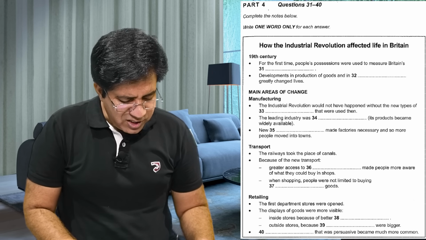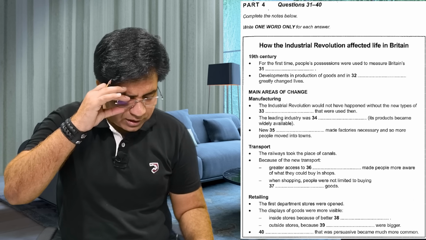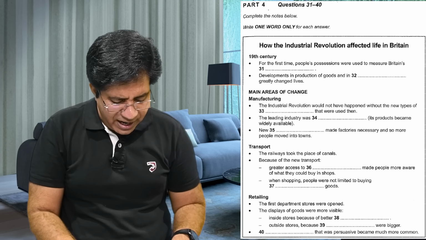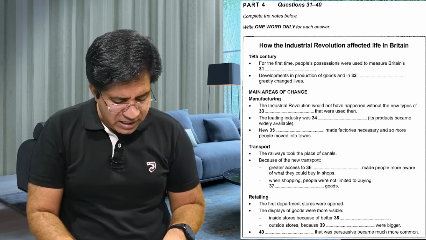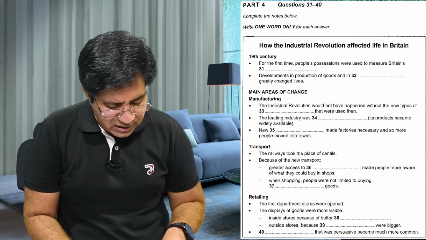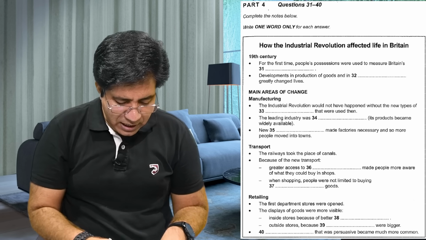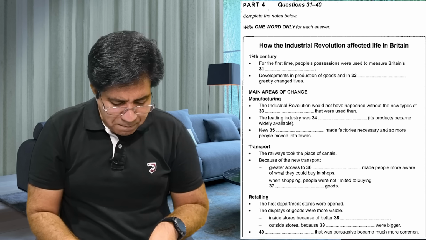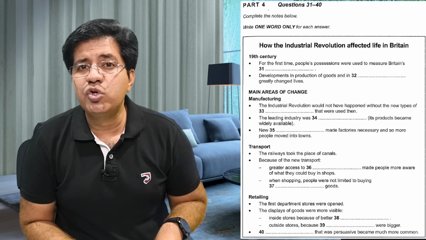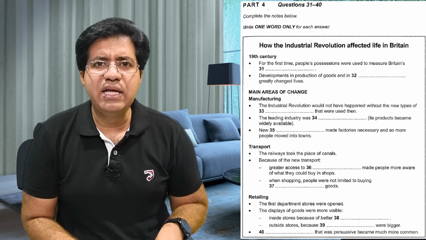Let's go on. Transport. Question number 36 is in the second bullet point. Because of the new transport, greater access to dash made people more aware of what they could buy in shops. See that? Now I've got a feeling that, since they've written made people more aware of what they could buy in shops, that can be a source of advertisement like television, newspaper, or any other source of advertisement.